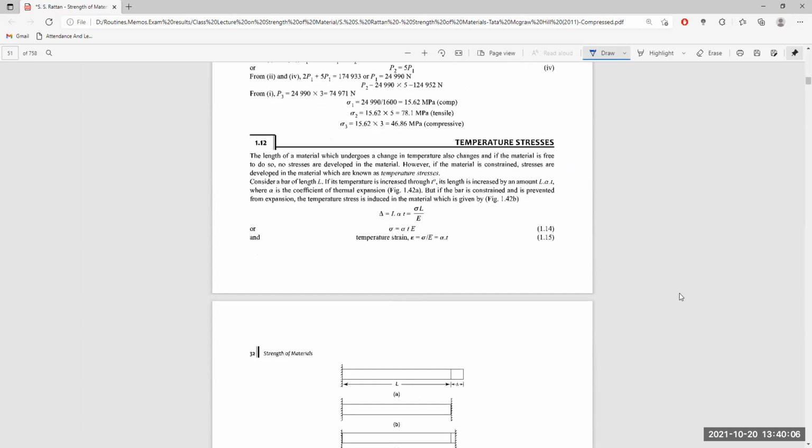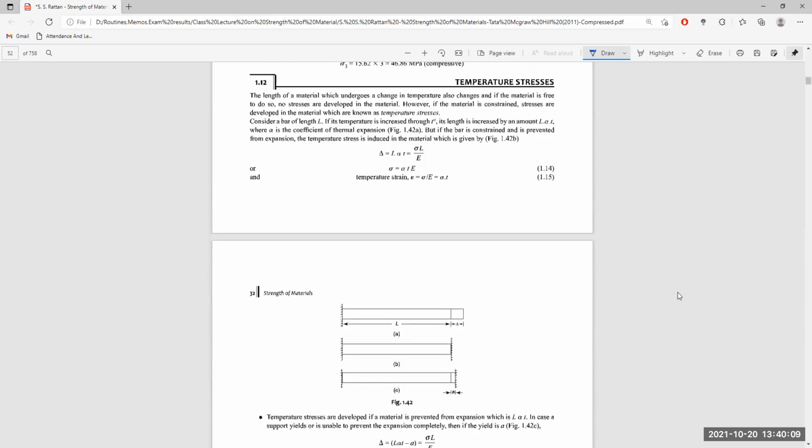Now let us consider what pressure and temperature stress itself is.